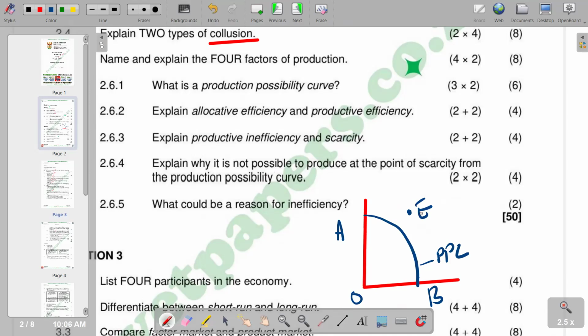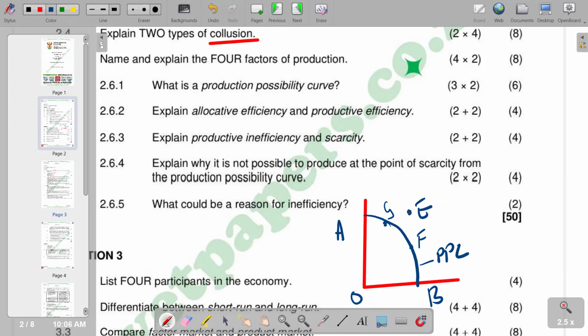It's because the resources that we have in the economy can only produce to the maximum along the curve. Let's say we have point F here and point G. Points F and G on the curve are at the maximum production using the resources in the economy. Remember, we are saying the resources are limited. So E now represents scarcity. We cannot produce at E because we do not have the capability to produce.